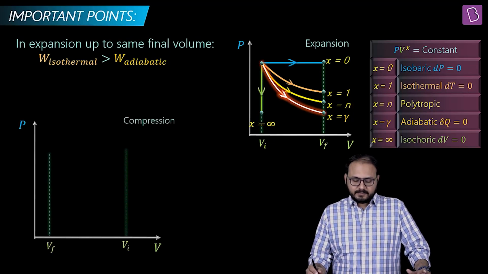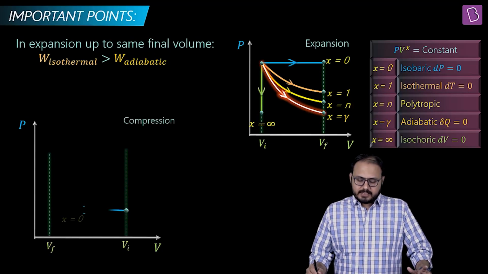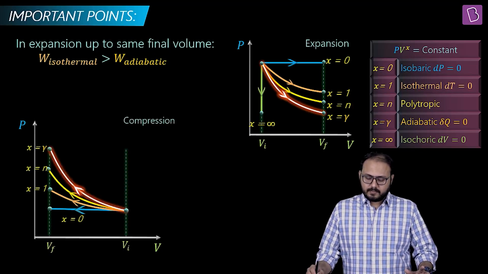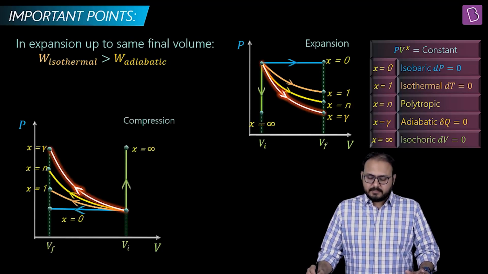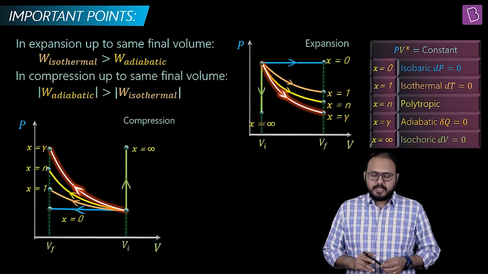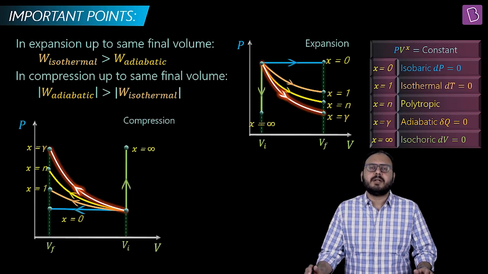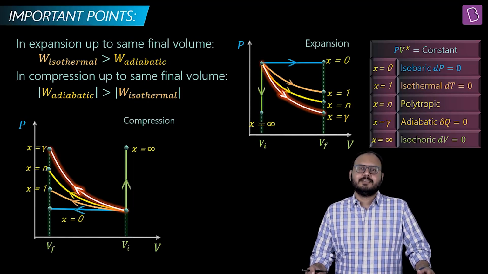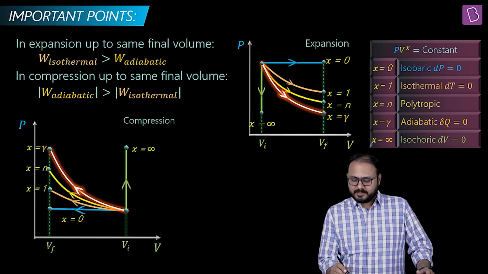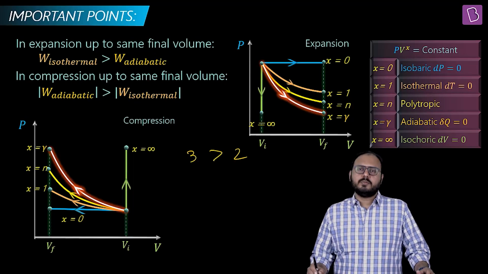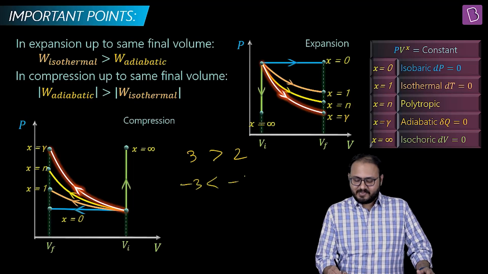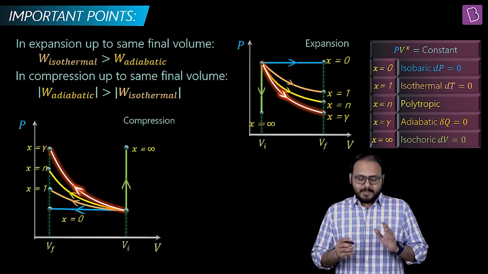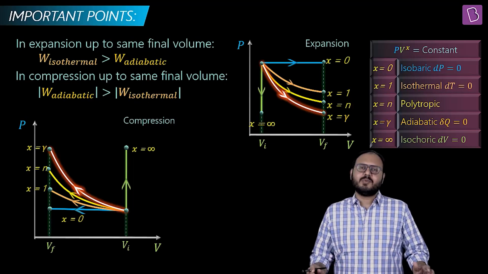Nice, sir. But what if I go compression? Sir, if you go compression, this is going to happen. This time, adiabatic work in magnitude will be more than isothermal. But if you put the minus sign, it's the same result again. Didn't understand? I didn't understand, sir. 3 is more than 2. Yes, sir. But minus 3 is less than minus 2, right? Oh, wow. So you are saying it is safe to say that adiabatic work is more than isothermal work?